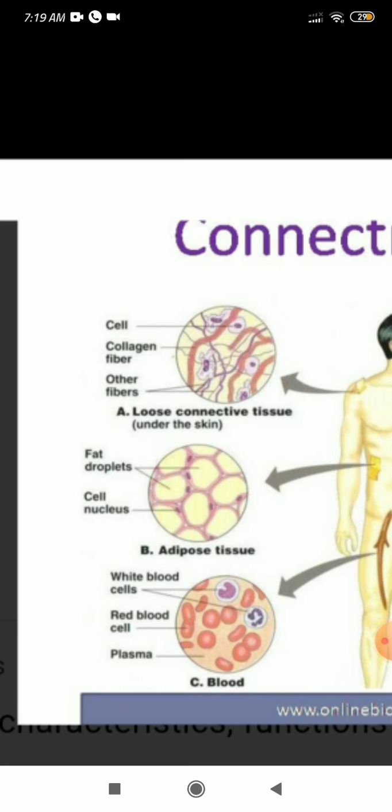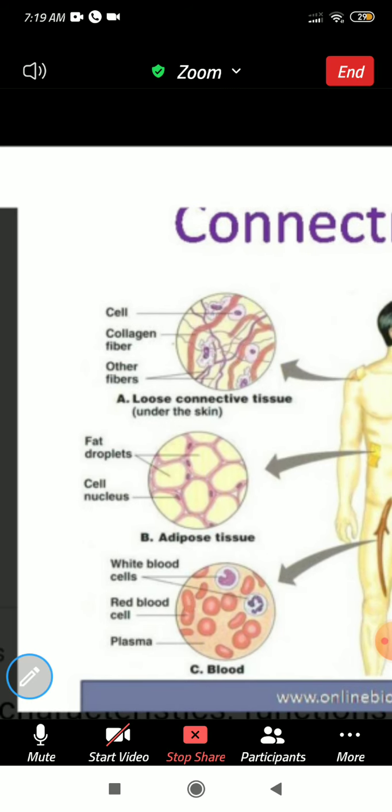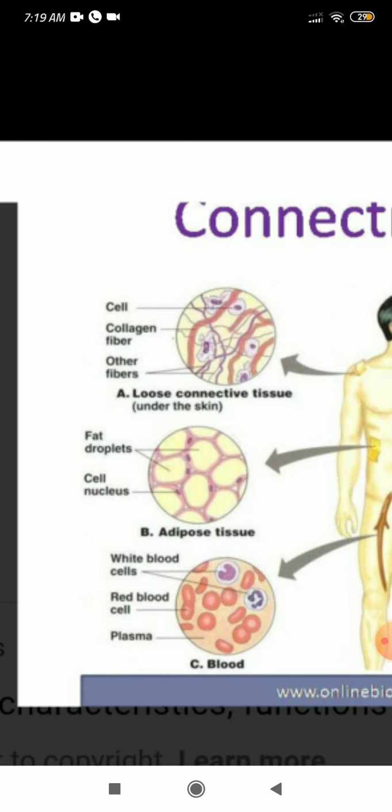So what adipose tissue containing means is that adipose tissue is able to store fat globules. How much fat globules they store, that much the adipose tissue size will increase. Because of the presence of fat in the adipose tissue, the adipose tissue is acting as an insulator. That is, it can absorb heat.